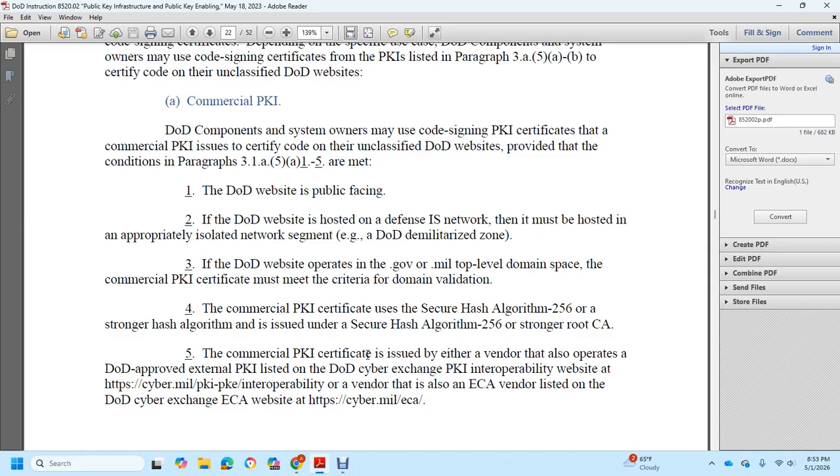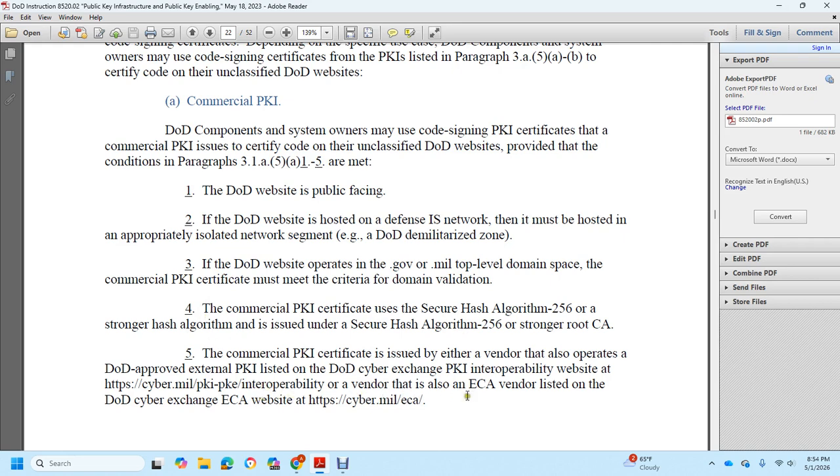Commercial PKI certificates are issued by either the vendor or the operator of a DoD-approved external PKI listed on the DoD Cyber Exchange PKI interoperability website, with PKI Public Key Enabling interoperability, or by a vendor with an external certificate authority listed on the DoD Cyber Exchange External Certificate Authority website.